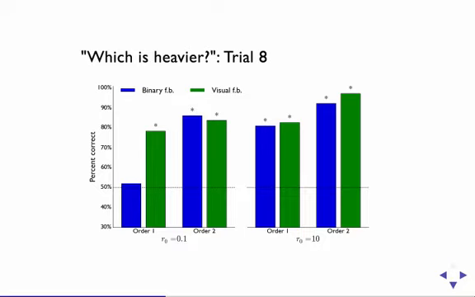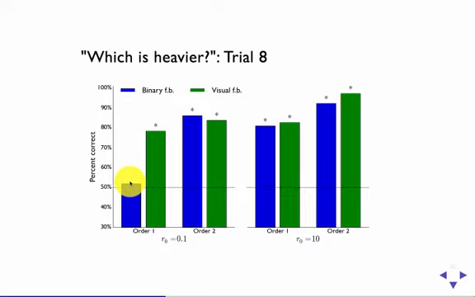Trial 40 looks essentially the same as trial 8. The one exception was one condition which never seemed to infer the correct mass ratio. Even at trial 40, they were still at chance. When we looked closer at this condition, we found that the first 2 trials gave confusing, anti-informative feedback, meaning that the feedback made it look like the actual heavier color was the lighter color.